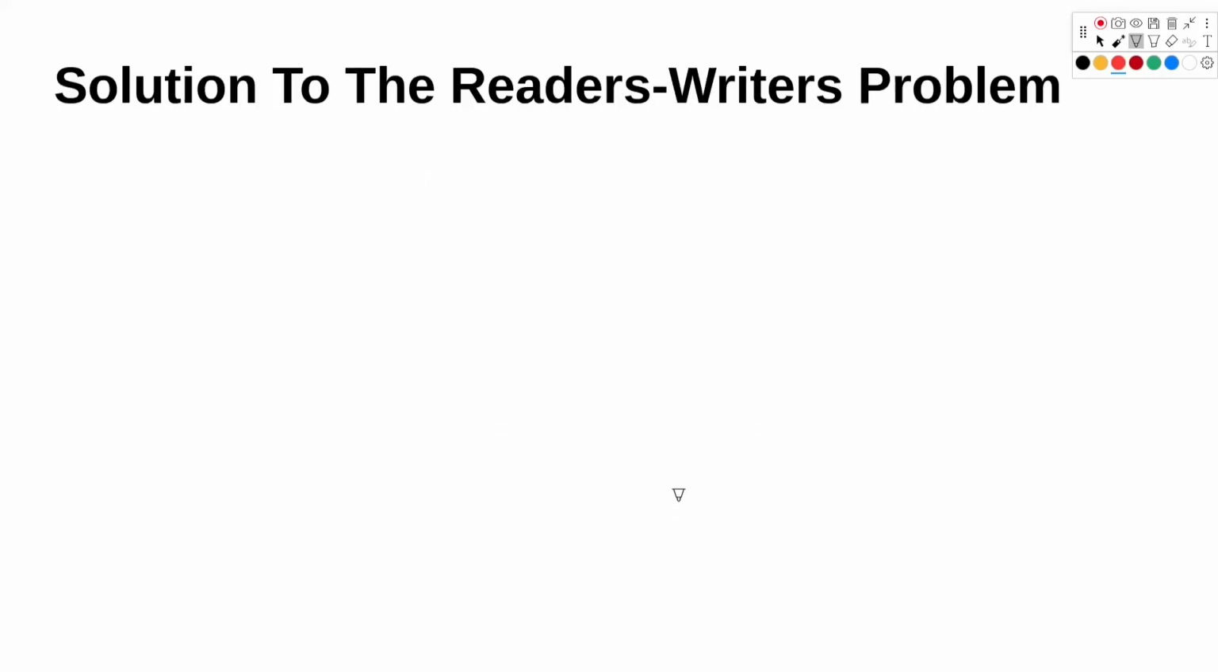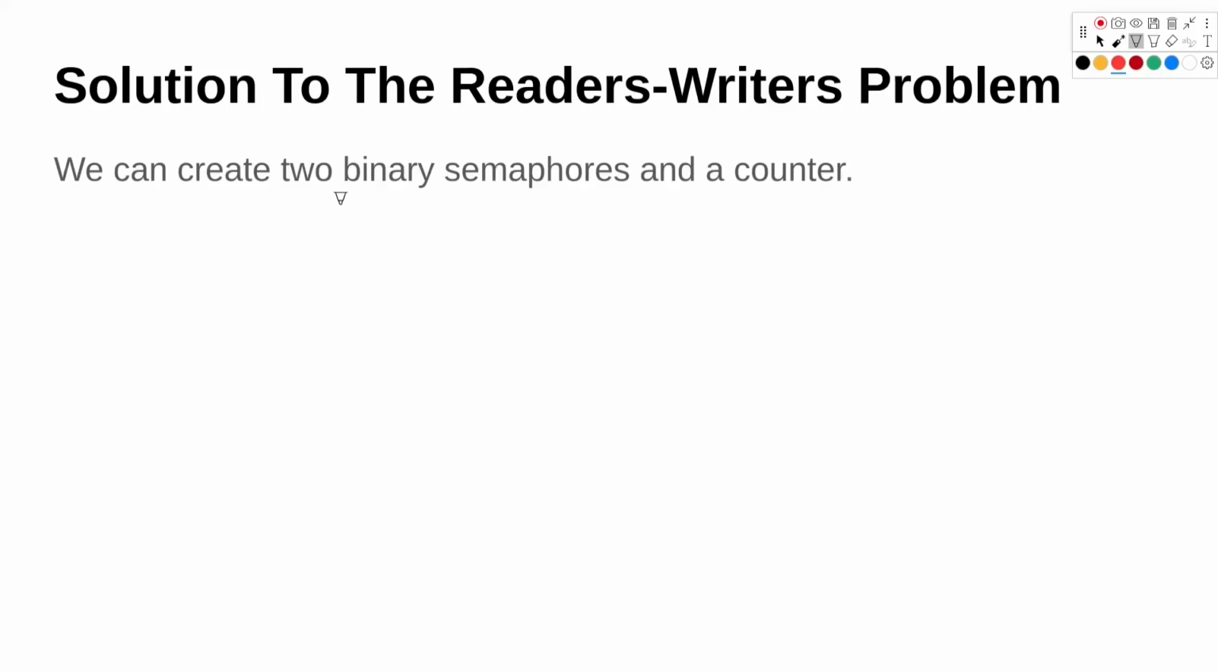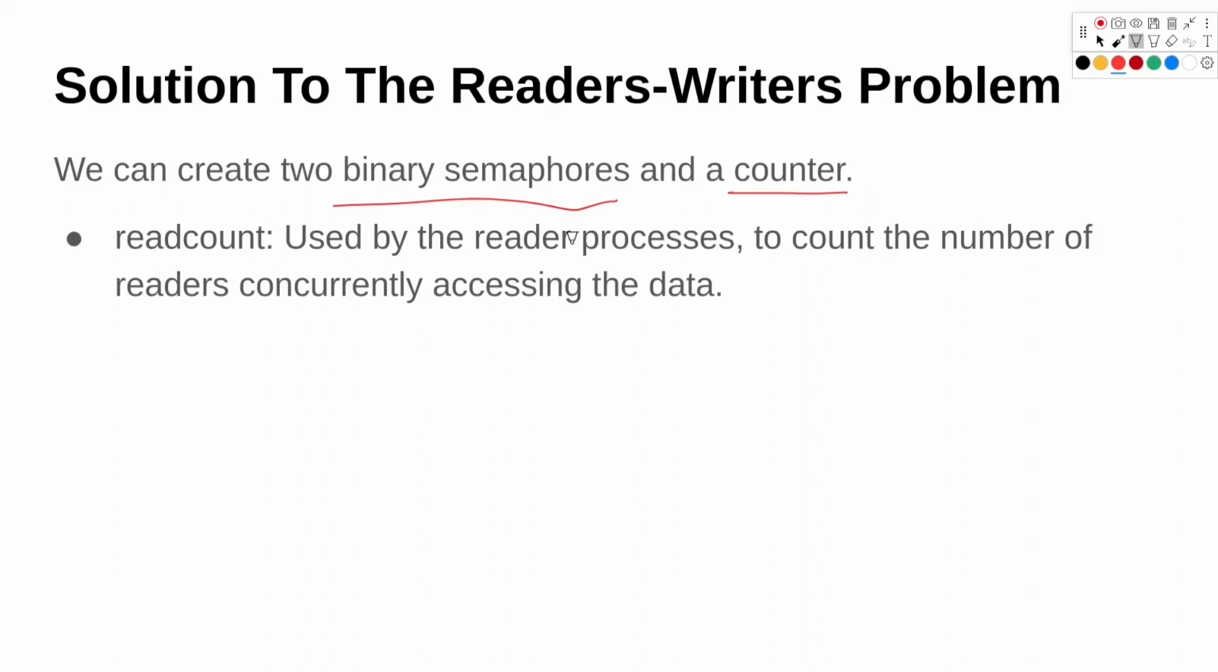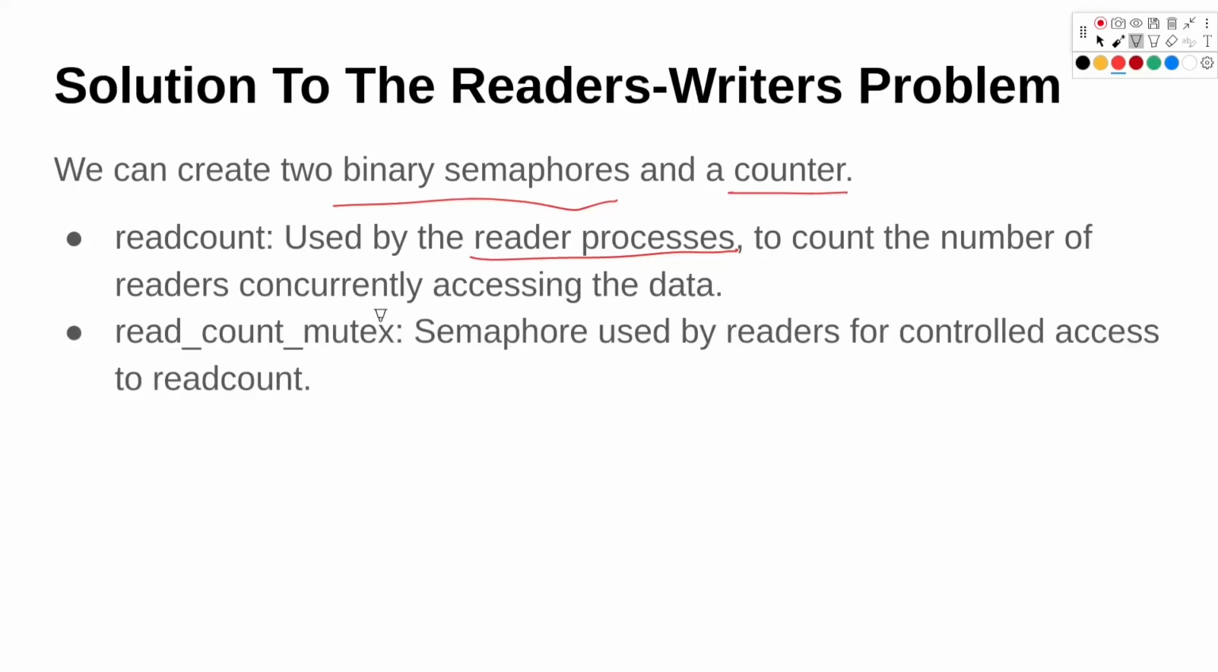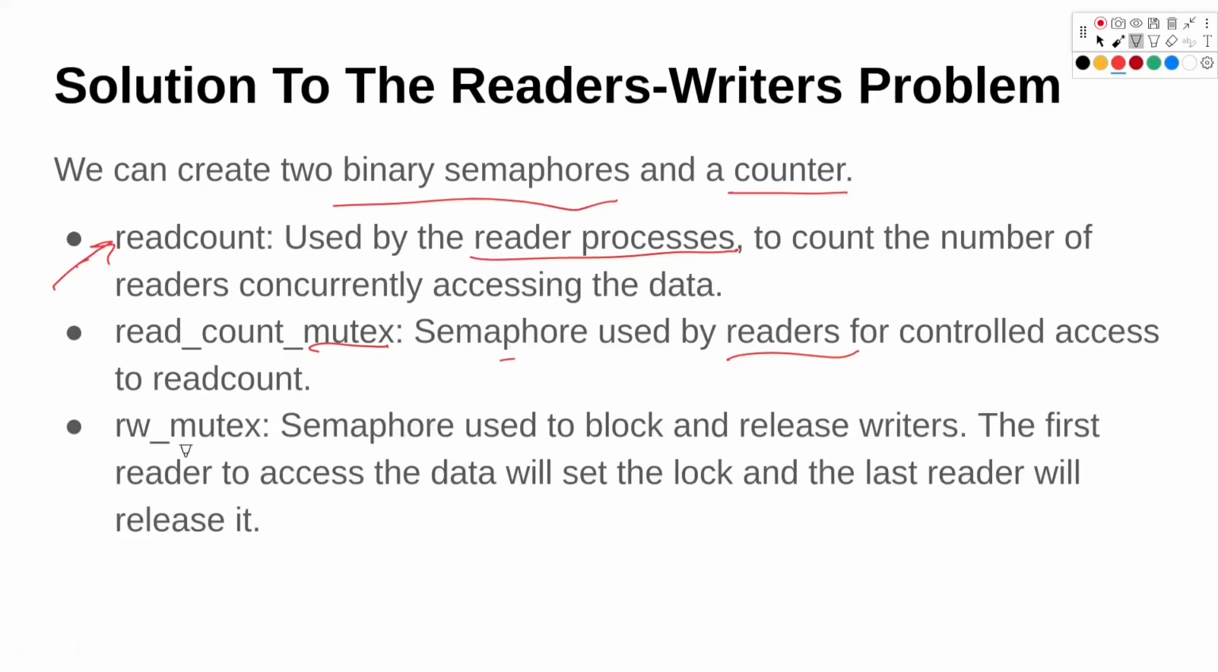So let's try to look at a solution for the readers writers problem. We can create two binary semaphores and one counter variable. So we have a read count. So this read count is used by the reader process to count the number of readers that are constantly accessing the data. We have a read count mutex. So this is a binary semaphore, which is used by the readers for controlled access to read count. So whenever we are accessing the read count, we will go through this lock. And we have a third variable, which is a read write mutex. So this read write mutex will block the writers.